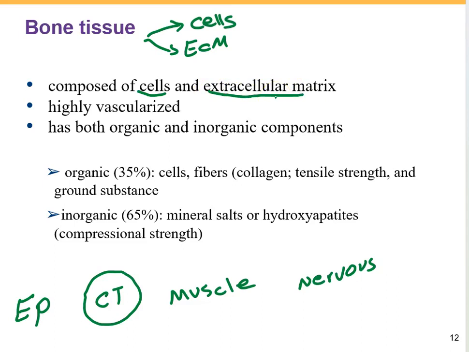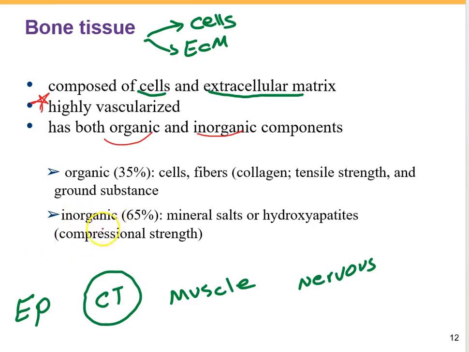The bones are highly vascularized, which means they have a lot of blood vessels running through them. And bone tissue has two main parts: organic and inorganic components. The organic part, which is around 30% of the bone, includes cells, fibers, especially collagen, which gives bone its strength, and ground substance, which is like the glue that holds everything together.